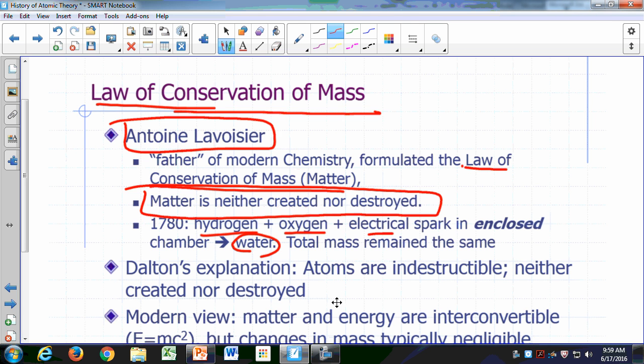Dalton's explanation for that is pretty simple. Atoms are indestructible. If atoms are neither created nor destroyed, then as long as no atoms leave or enter your system, the total mass of your system is going to be constant.